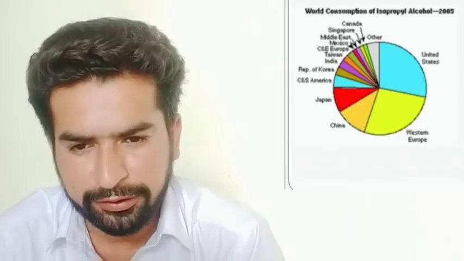Now, market research. The largest producers of IPA are Shell, ExxonMobil, Sasol and Dow, approximately 72%. World consumption of isopropyl alcohol in 2005: the countries that use the most IPA are the United States first, the third is China and the fourth is Japan, and many more countries. You can see this also.